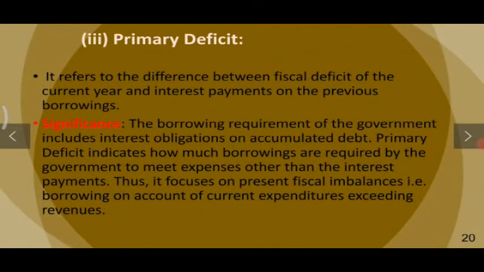Now let us understand the primary deficit. It refers to the difference between fiscal deficit of the current year and interest payments on previous borrowing. The significance is that the borrowing requirement of the government includes interest obligation on accumulated debt. Primary deficit indicates how much borrowing is required by the government to meet expenses other than interest payments. Thus, it focuses on present fiscal imbalances, that is borrowing on account of current expenditure exceeding revenue.